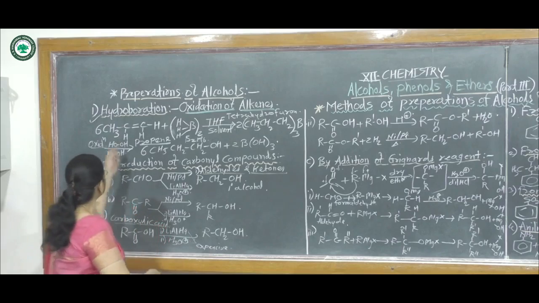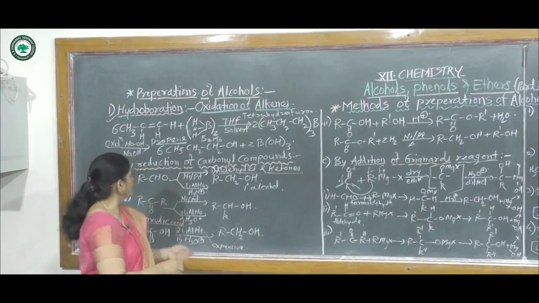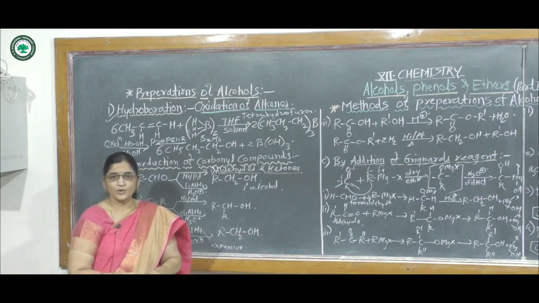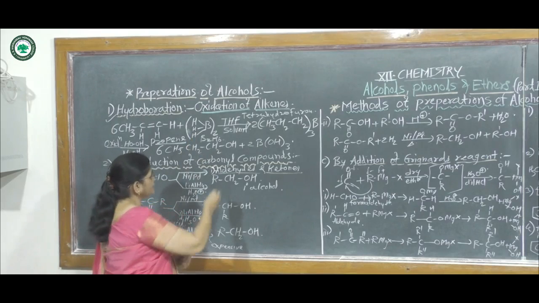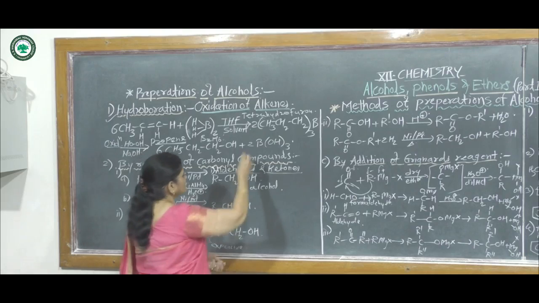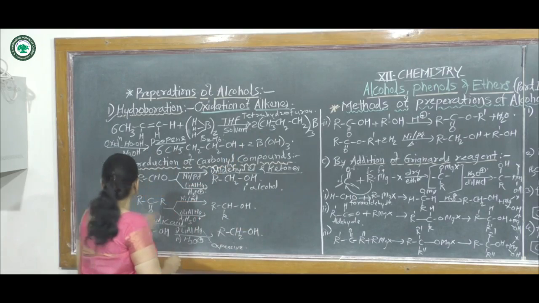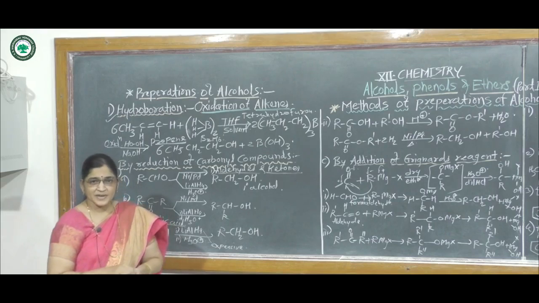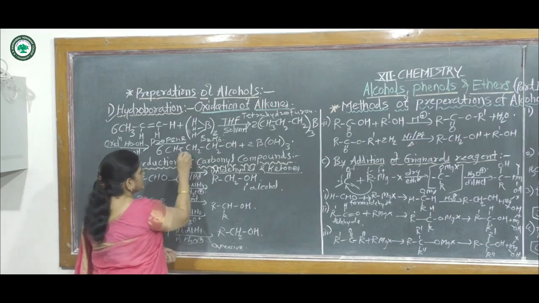The first method is hydroboration of alkenes. Hydroboration of alkenes means an alkene reacts with borane in the presence of tetrahydrofuran solvent, and it gives a trialkyl borane. In the second step, this trialkyl borane undergoes oxidation in the presence of alkaline peroxide, and it gives alcohol.